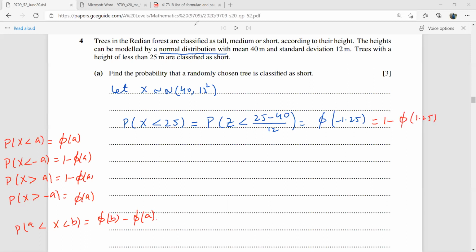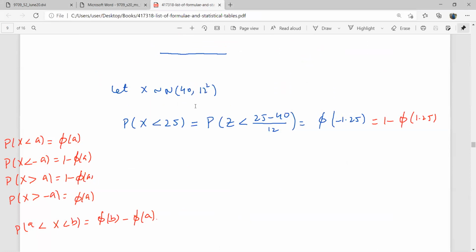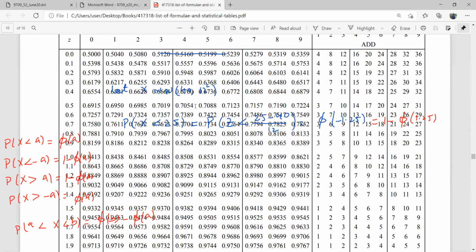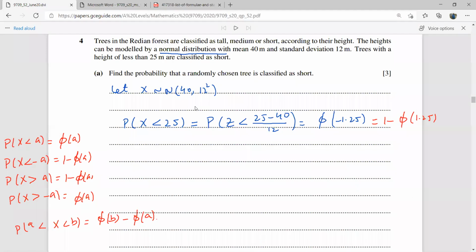So let's go to the table and see what we have here. Phi of 1.25. So 1.25 is here. This is 0.8944. 1 minus 0.8944.